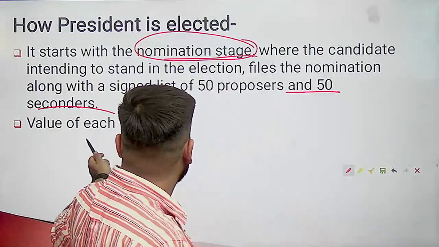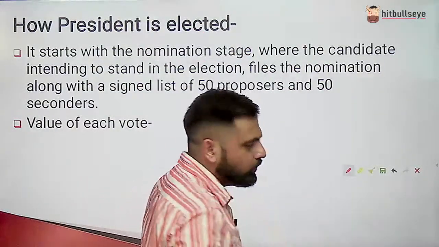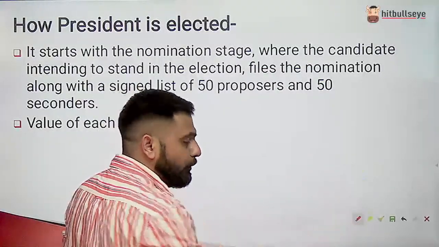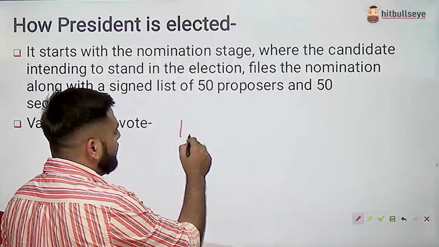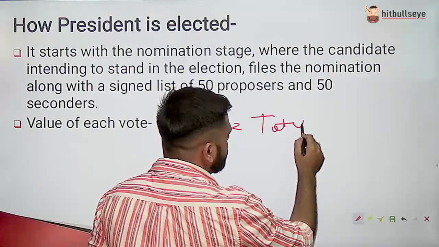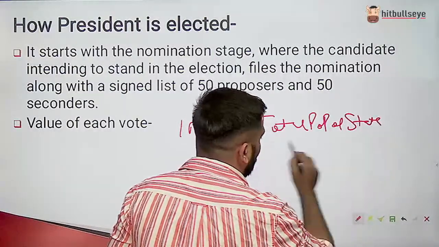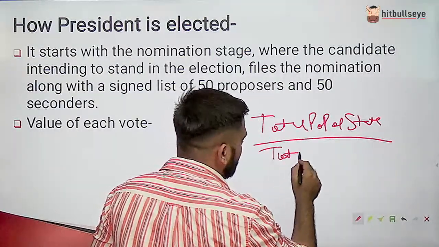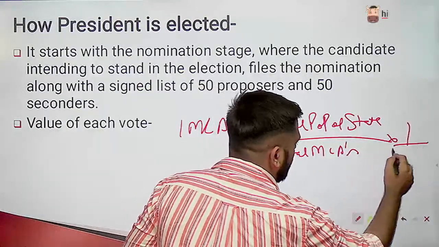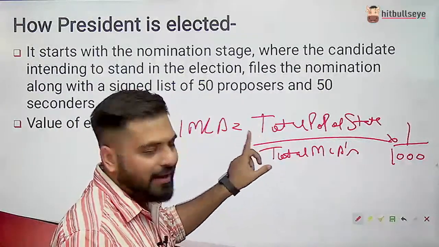On the other hand, I already told you there is a value of each vote, right? For example, the value of each vote of an MLA is not same for all. Why? Let me give you one formula. This is one formula which is used. For an MLA, one MLA's vote value is equal to the total population of the state divided by total MLAs, into 1 by 1000, right? This is the formula for one MLA, right?